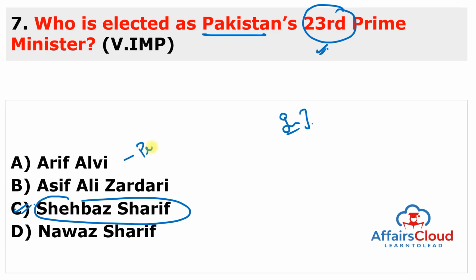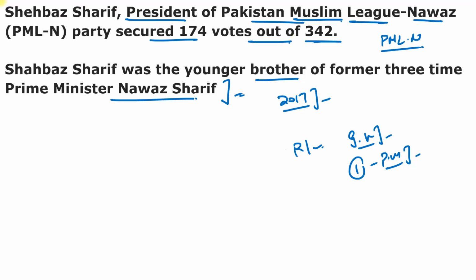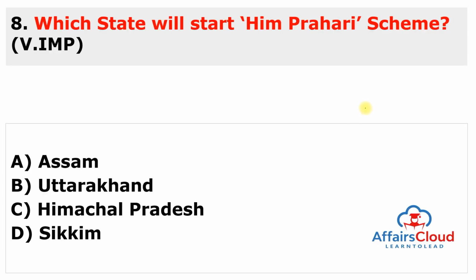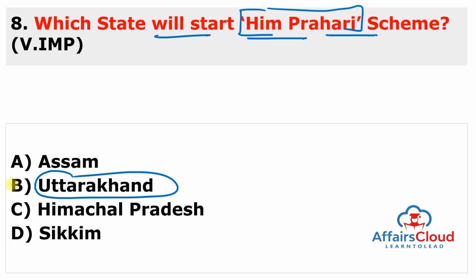And remember about Pakistan. Pakistan's capital is Islamabad. I think all the students know. And who is the president? President is Arif Alvi, or full name is Arif Ur Rahman Alvi. But you can just remember this name. So Prime Minister is Shehbaz Sharif and President is Arif Alvi. And Shehbaz Sharif belongs to which party? He belongs to Nawaz Party. It means Pakistan Muslim League Nawaz Party. Moving to next question. Which state will start Him Prahari Scheme? So remember the keyword here. This is Him Prahari, and this is started by the state of Uttarakhand. So answer of this question is B.